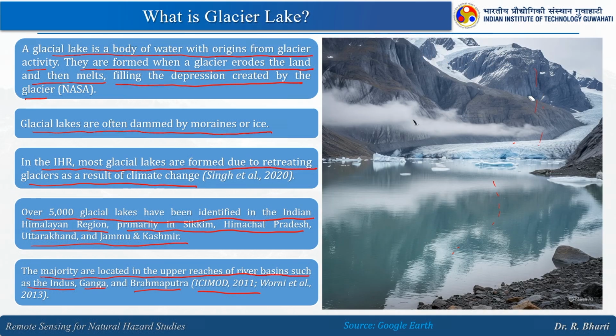This is another image. These images have been generated using AI just to explain the features. Here this is the glacier which is flowing down and this is the snout of the glacier, and here you have the formation of glacial lakes.